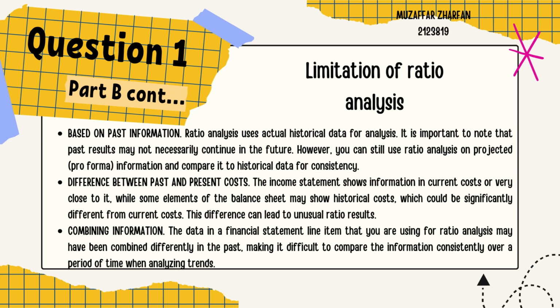Point number 2, difference between past and present costs. The income statement shows information in current costs or very close to it, while some elements of the balance sheet may show historical costs, which could be significantly different from current costs. This difference can lead to unusual ratio results.